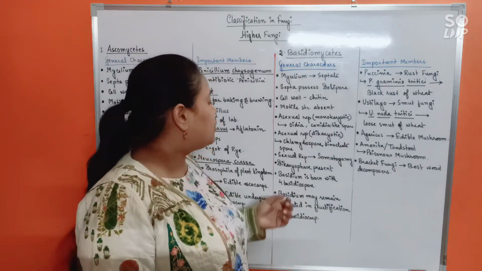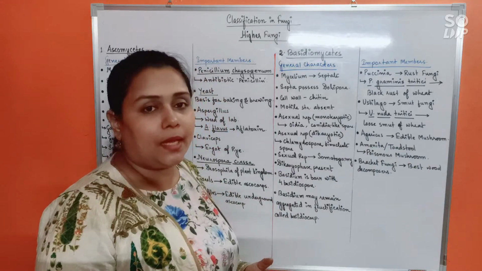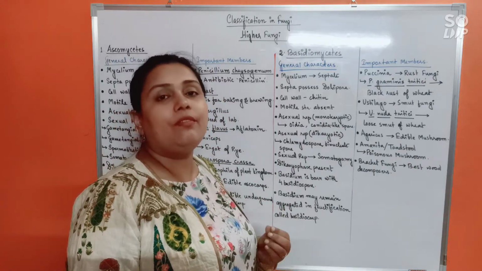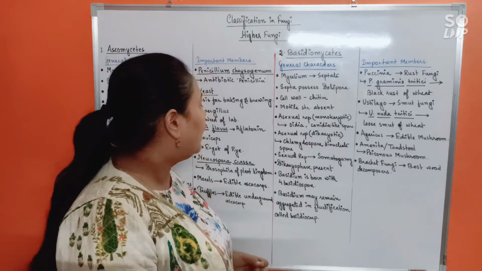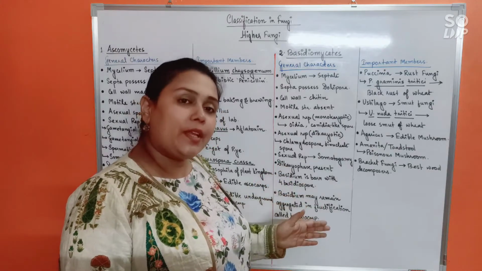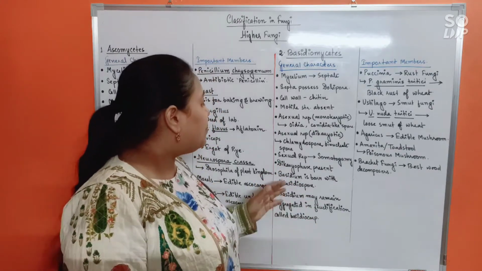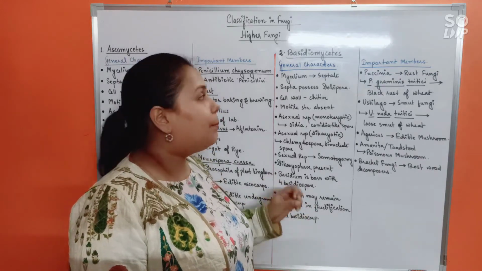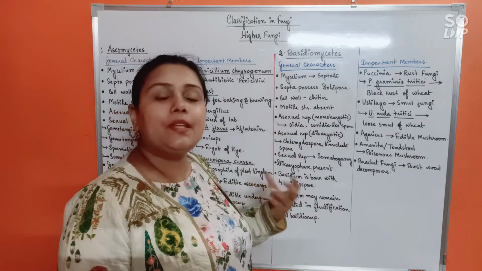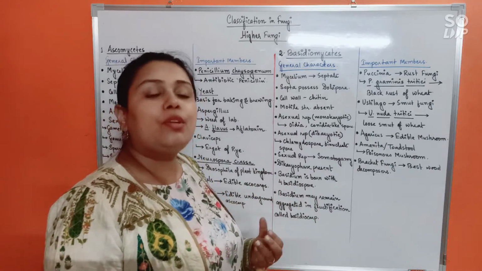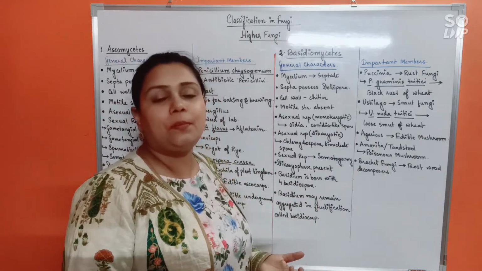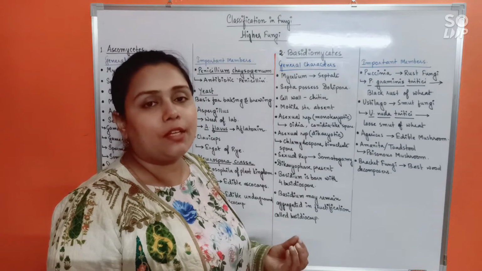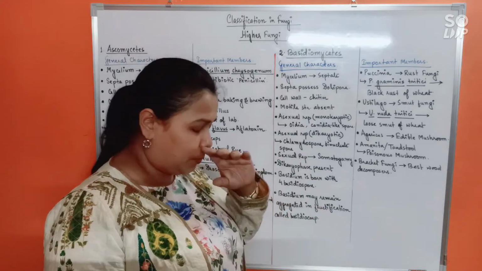Now, sexual reproduction of course occurs by somatogamy. That is very, very important for you to remember. Dikaryophase is of course present, it being a higher fungi. Basidium is borne with 4 basidiospores. Here the name Basidiomycetes itself comes from basidium. During sexual reproduction there will be a basidium which gives rise to 4 basidiospores.